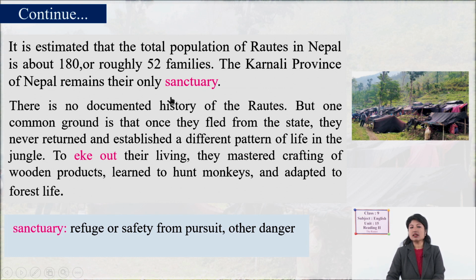Karnali province is their only sanctuary, the place they own, where they live. There is no documented history of the Rautes, but one common belief is that they once fled from the state, never returned, and established a different pattern of life in the jungle. They escaped from the state.